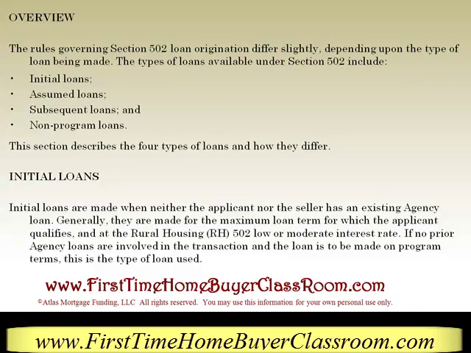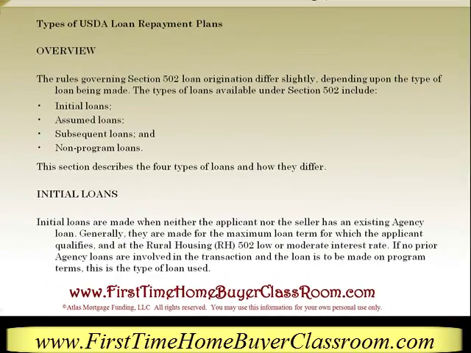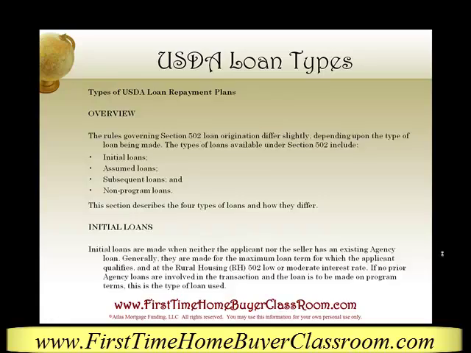Initial loans are made when neither the applicant nor the seller has an existing agency loan. Generally, they are made for the maximum loan term for which the applicant qualifies and at the Rural Housing 502 low or moderate interest rate. If no prior agency loans are involved in the transaction and the loan is to be made on the program terms, this is the type of loan used.